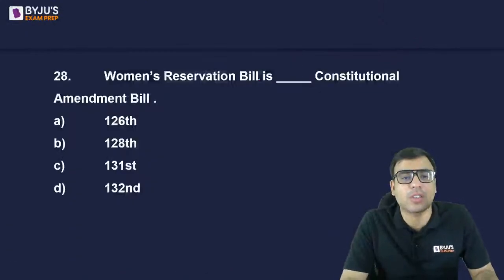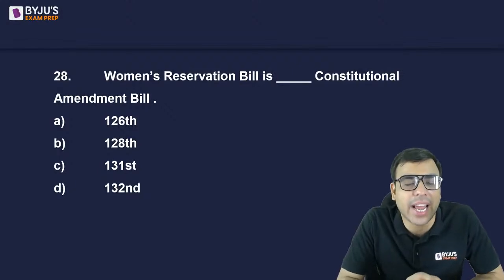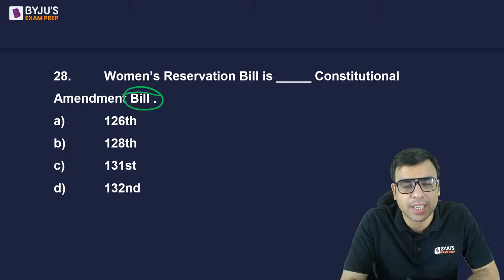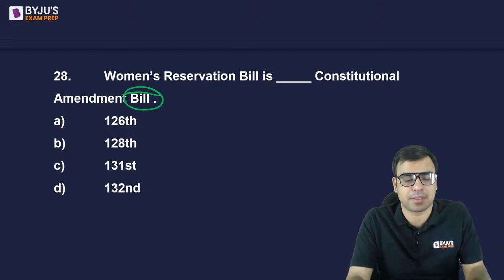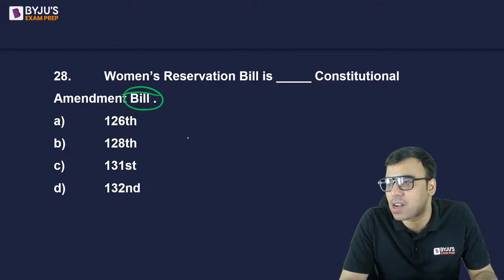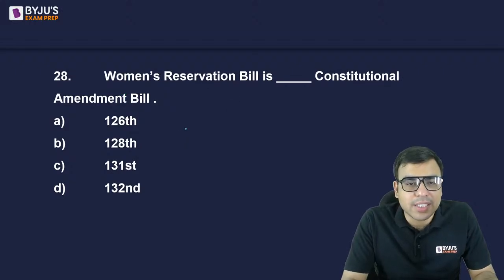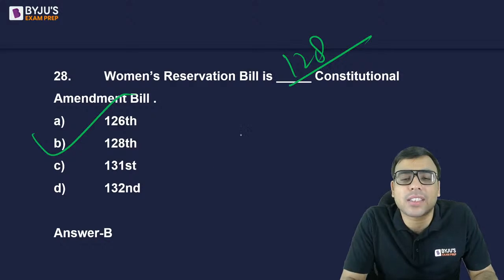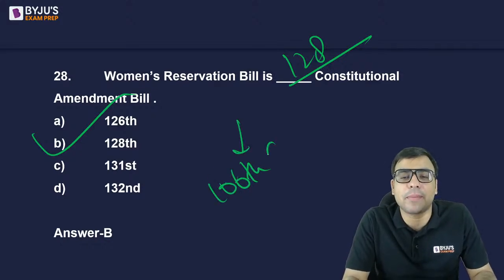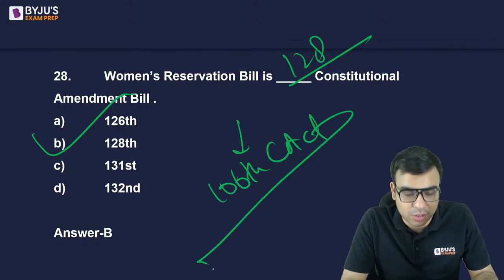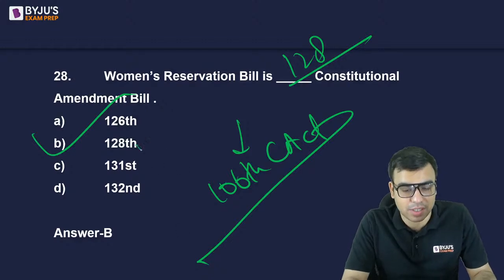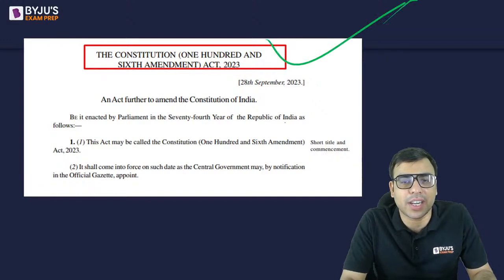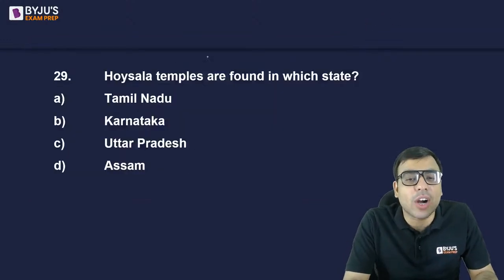Okay, let's move on to the next one. Women's reservation bill is dash constitutional amendment bill. Which amendment bill is it? What is the right answer? So the right answer is, I have told you, the 128th amendment bill, and once the act was passed, it is the 106th amendment act. So here the right answer is B. Yes, Karan, very good. Anushka Jaiswal, you are right. B is the right answer to this question.